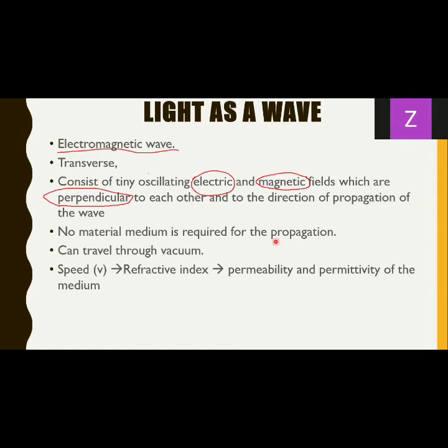Now, refractive index you already know, it is a ratio of velocities. For absolute refractive index, it is the velocity of light in vacuum and the velocity of light in that particular medium. So that part again you are already familiar with.